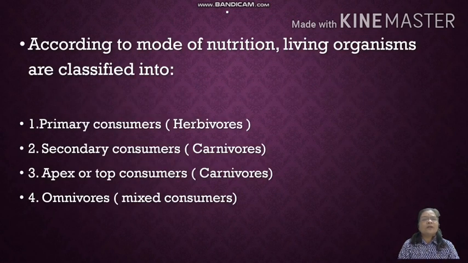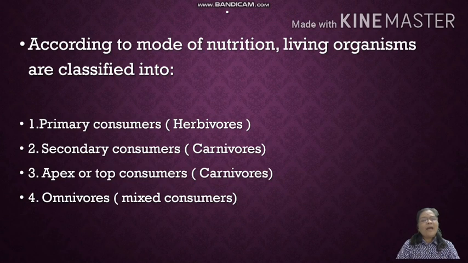Students, according to the mode of nutrition, living organisms are classified into primary consumers, secondary consumers, apex consumers, or we call them top consumers, and omnivores.